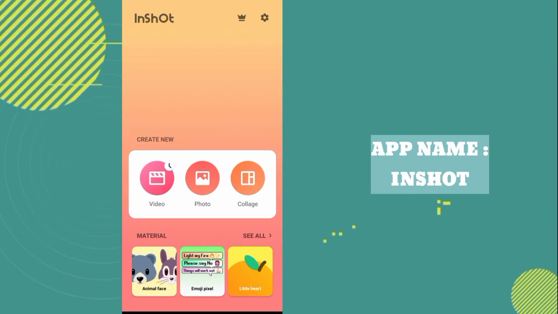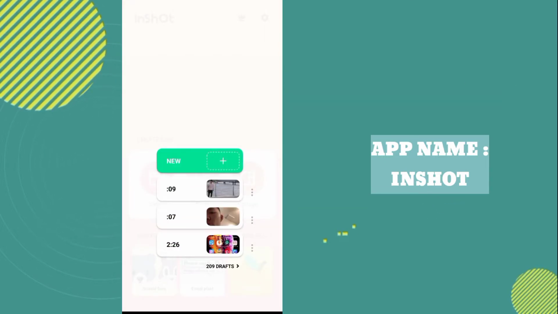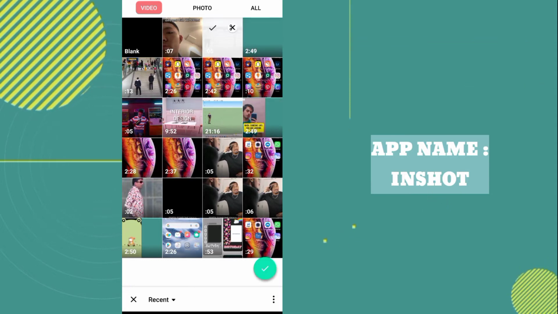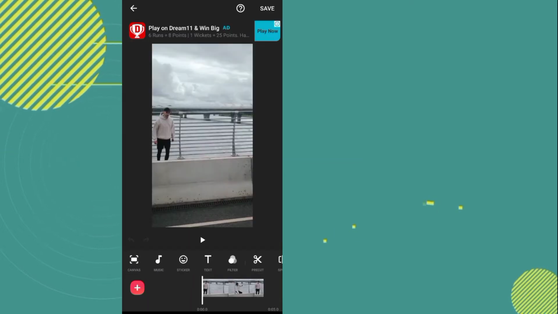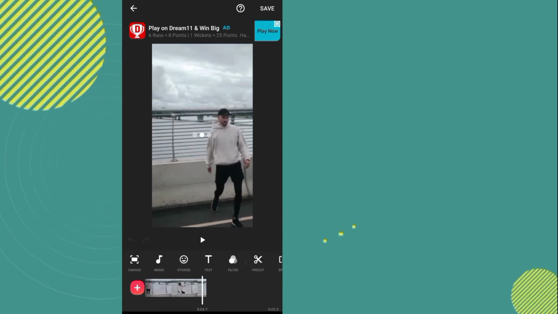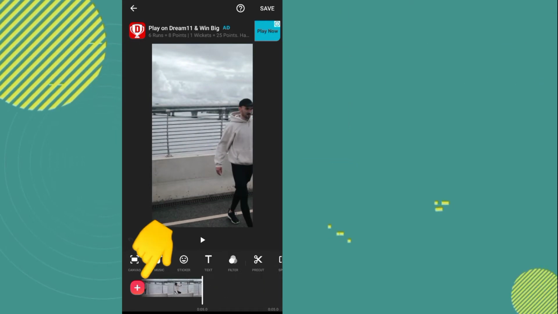Now go to this video option. Now go to this new option. Now you have to add one video. Now you have to move forward. Now you have to go to this plus option.